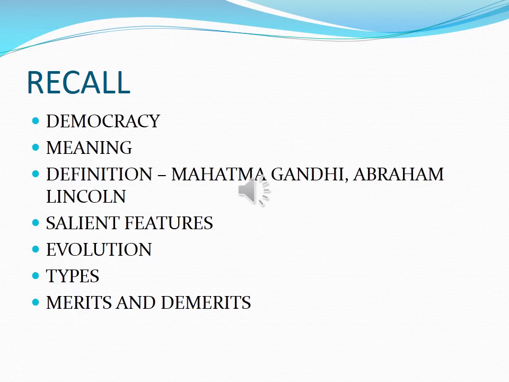Before entering into the class, just to recall what we discussed in our previous class. We discussed the meaning of democracy, then the definition of democracy given by Mahatma Gandhi and Abraham Lincoln. And also the salient features of democracy, that is, the important features of democracy. Then the evolution of democracy, where the democratic concept first evolved. It evolved in ancient Greece, about 2500 years ago.